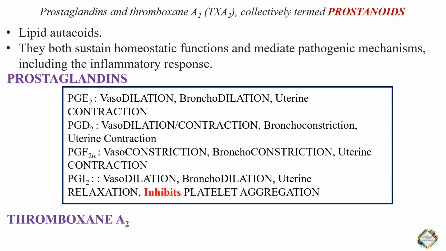Finally, to talk about thromboxane A2, it is responsible for activating platelet aggregation. Activating platelet aggregation means it is responsible for causing platelet clot formation. So this is an overview of the action of prostaglandins and thromboxane A2. So the NSAIDs, which act by inhibiting the cyclooxygenase, prevent the synthesis of prostaglandins and thromboxane A2, thereby opposing the actions as you can see here. So with that, I wind up today's topic, the arachidonic acid pathway. So in this video, we have learned how the arachidonic acid